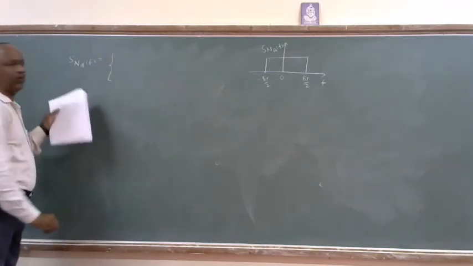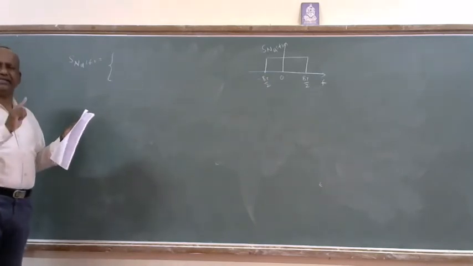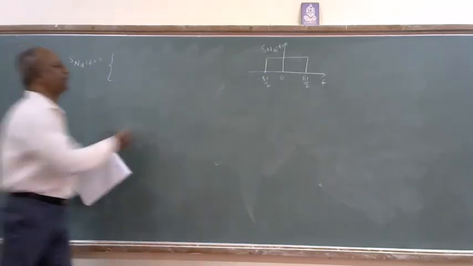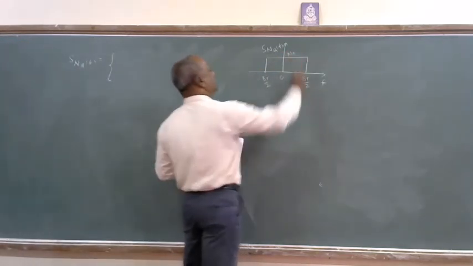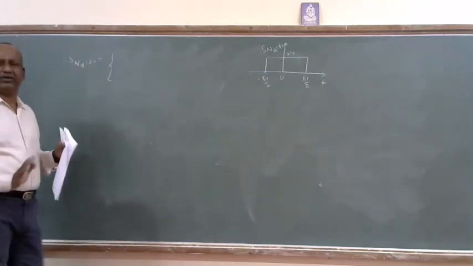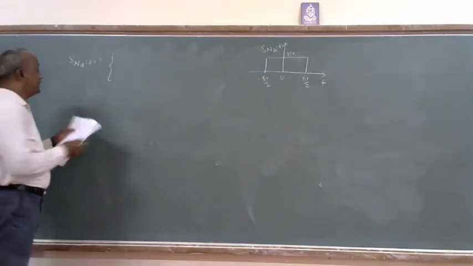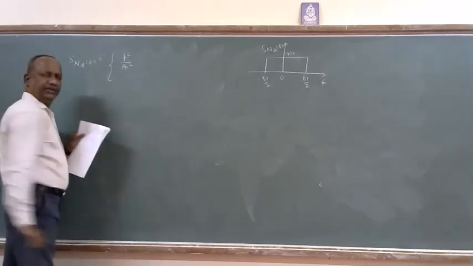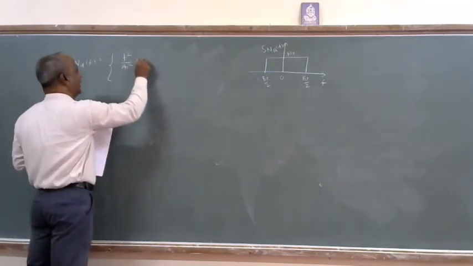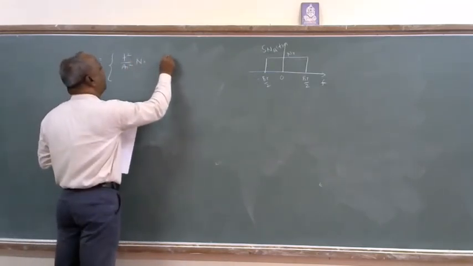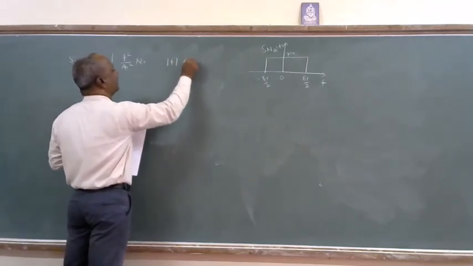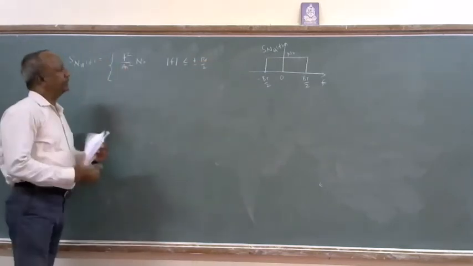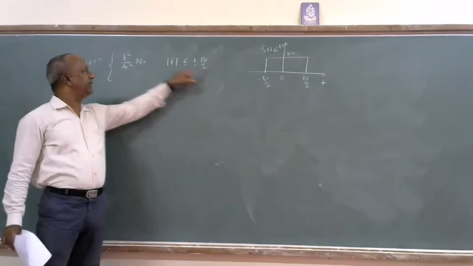f is equal to what? f square AC square Sn q of f. What is the Sn q of f? It is having the value of N naught. The value is N naught. So with this I can write it is f square AC square into Sn q of f, which is N naught over the bandwidth, for modulus of f less than or equal to plus or minus dt by 2.